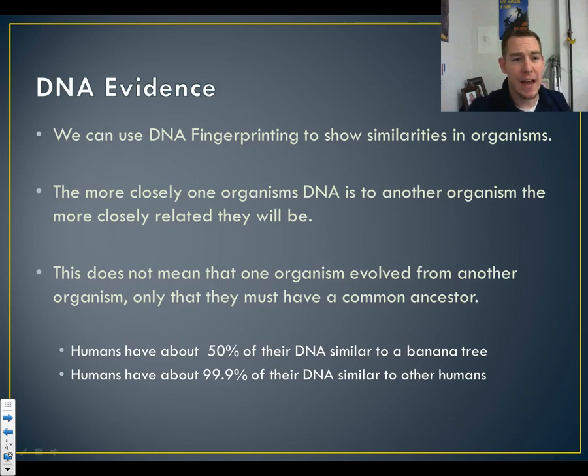Another evidence, DNA evidence. So just like we talked about before, we can use that to show relationships between mom and dad with their kid. We can actually do this as an entire species. We can do DNA fingerprinting to show similarities in the DNA. The more closely your DNA fingerprint is to another organism's, the more closely related you are, obviously.